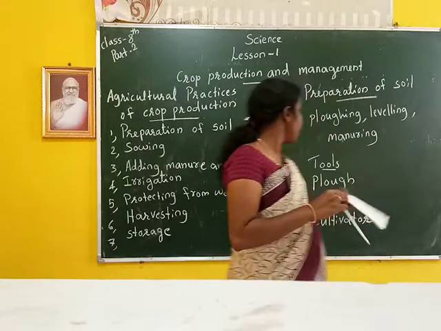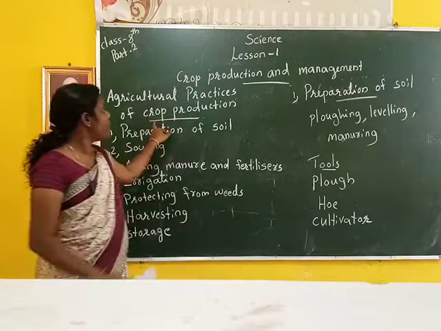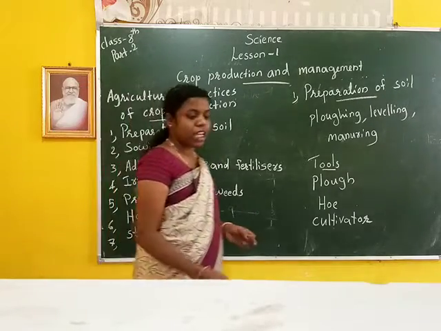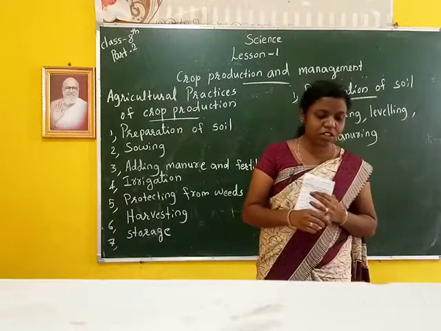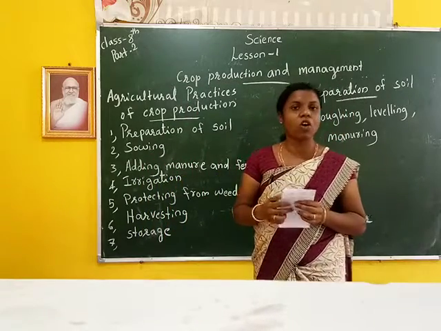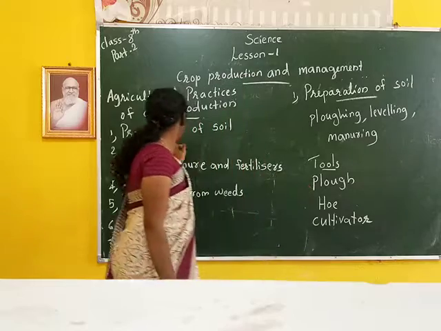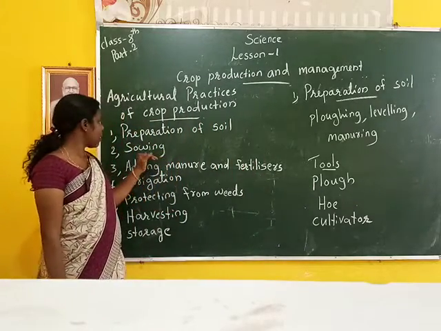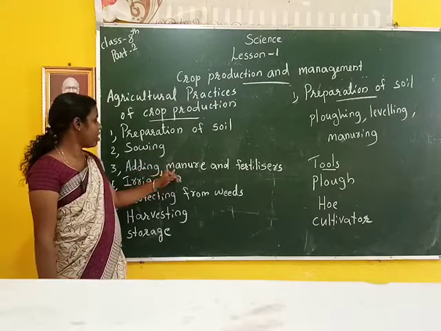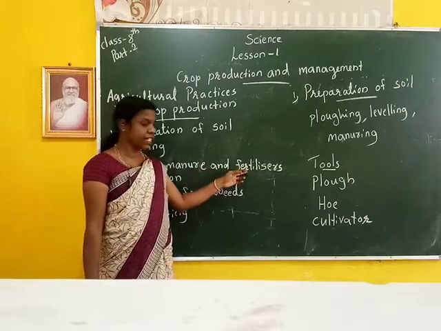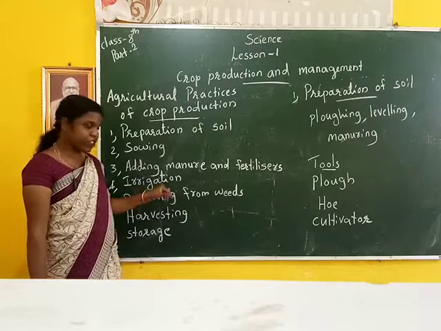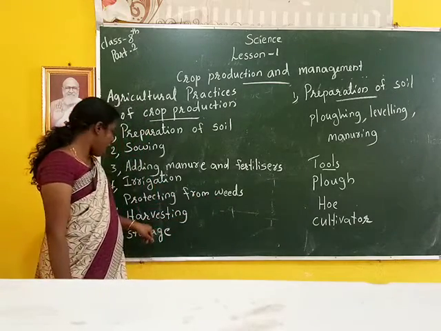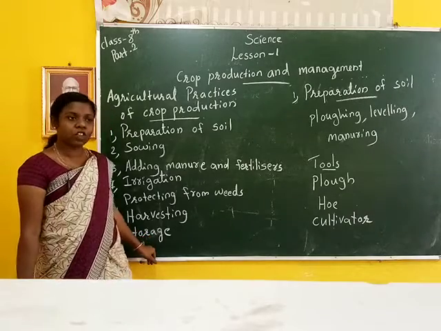Then today's topic: agricultural practices of crop production. The various agricultural practices of crop production involve 7 steps. First one is preparation of soil, second sowing, third manure and fertilizers, fourth irrigation, fifth protecting from weeds, sixth harvesting, and the last one is storage.